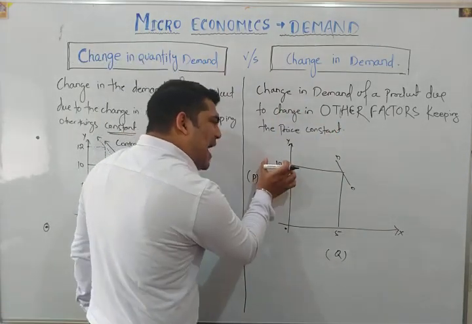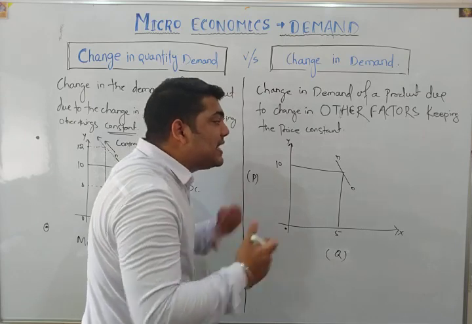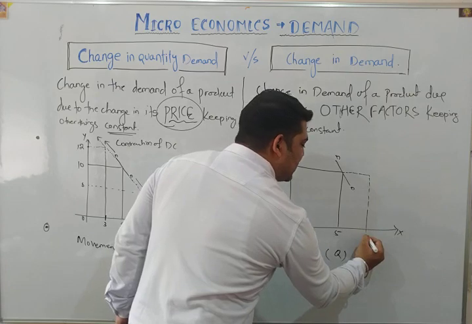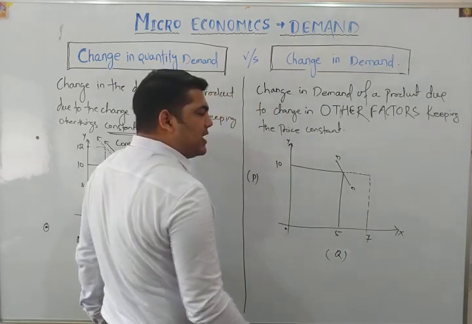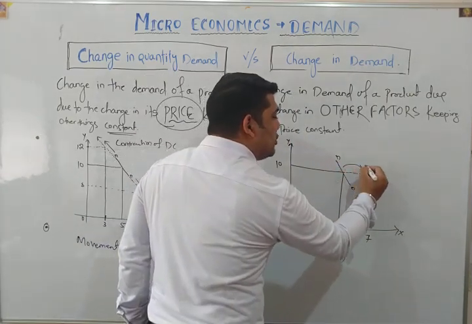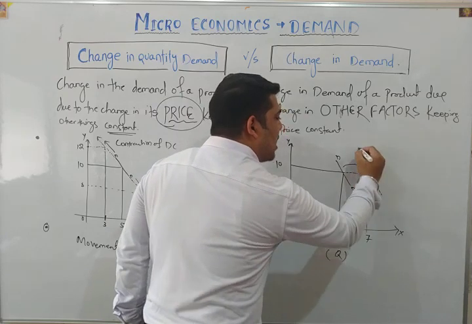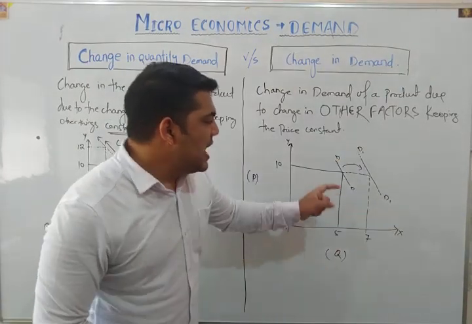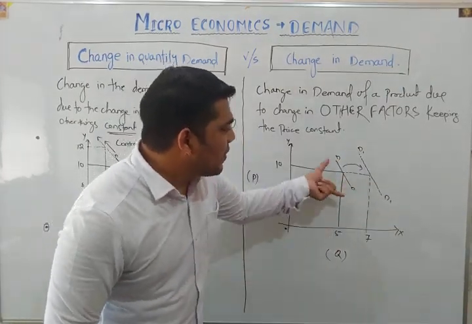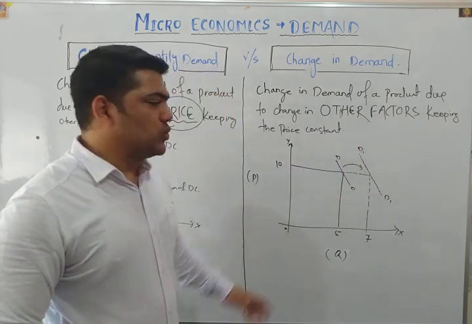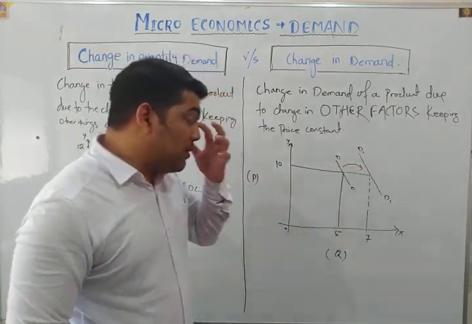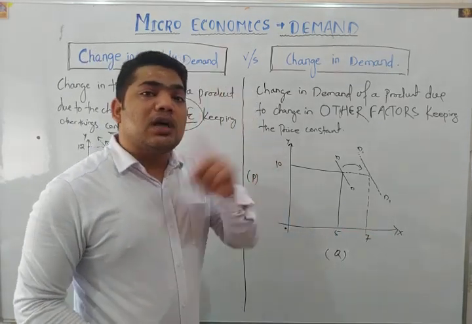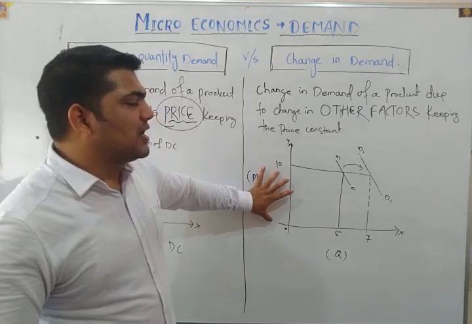So when the price is constant but due to increase in the income of the consumer, the demand increases. It increased to 7 units. So there will be a rightward shift of the demand curve. The new demand curve will be known as D1 and it will shift from DD to D1. So this is known as rightward shift of demand curve, when the demand of any particular commodity increases due to other factors, keeping the price of the product constant.